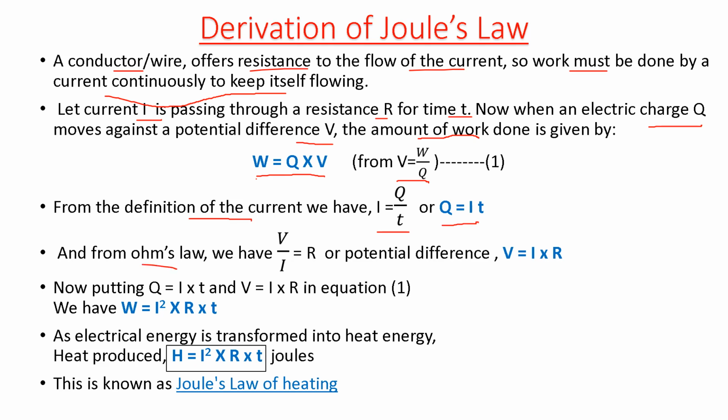Similarly, from Ohm's law, we know that V by I equals R, which can be written as V equals IR.